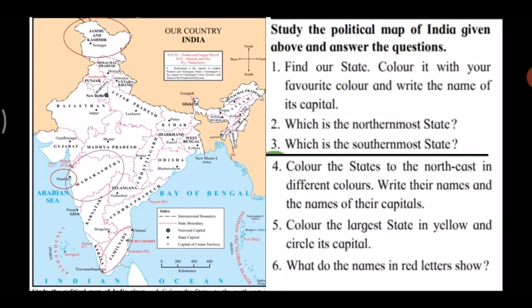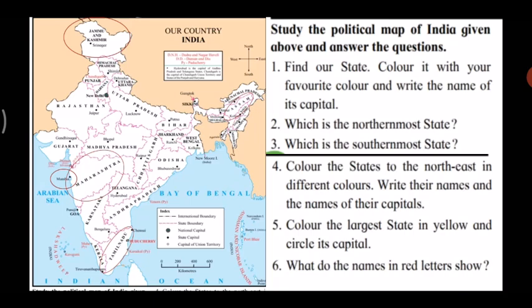Then the fourth question: color the states in the northeast in different colors. Write their names and the names of their capitals. So let us see the part on the map, the northeastern part. Where you can see all the small states given here. Here the first one is Assam. Can you see I circled it over there? Assam, and its capital is Dispur.